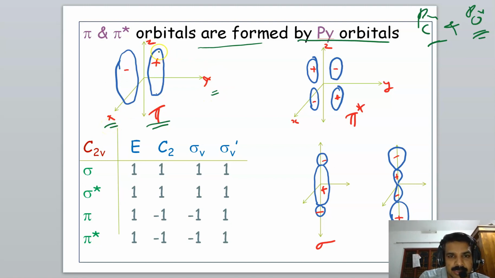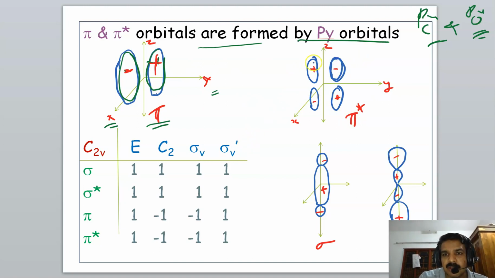Actually this is in the x, y, z plane. A lobe here and a lobe here. It is plus sign, it is minus sign. And this is the shape of the pi star orbital, a little different. This is the anti-bonding orbital, this is the bonding orbital.